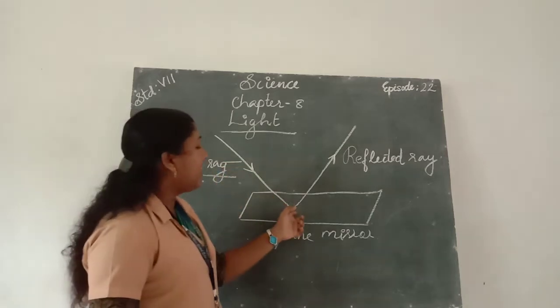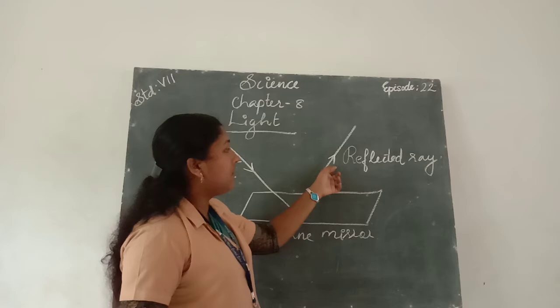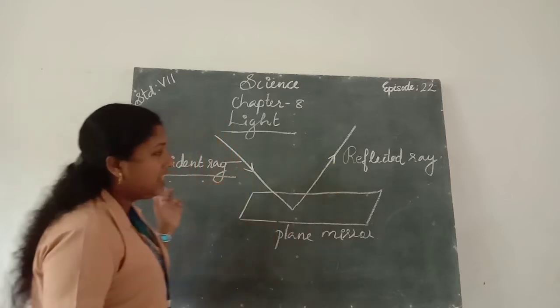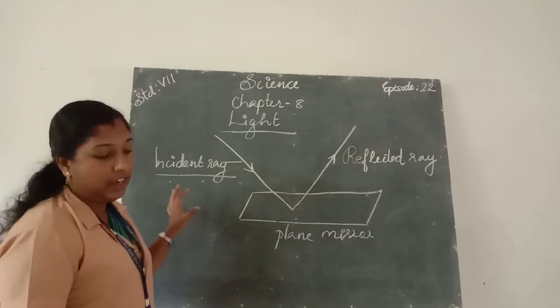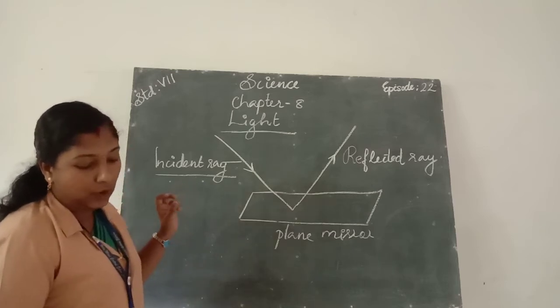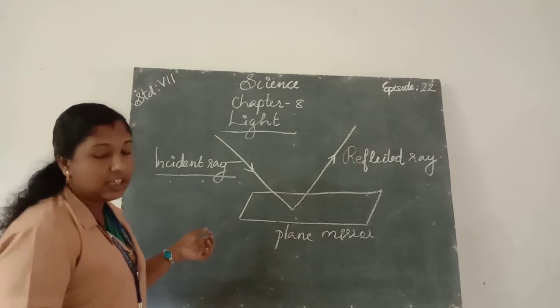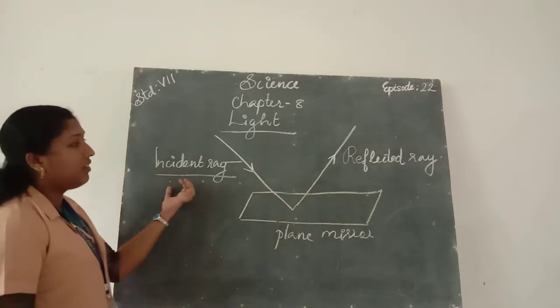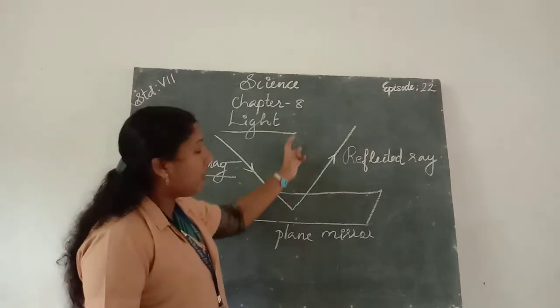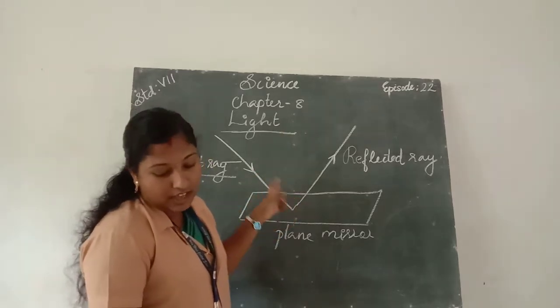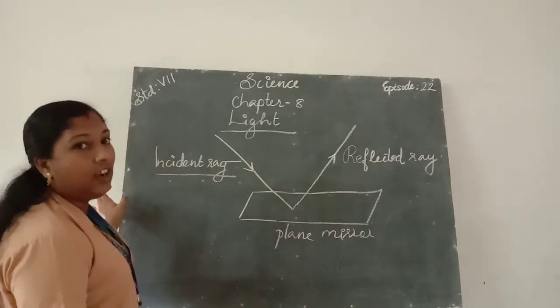The light ray that gets reflected from the reflecting surface is called the reflected ray. Then we draw a normal, an imaginary line perpendicular to the surface at the point of incidence.